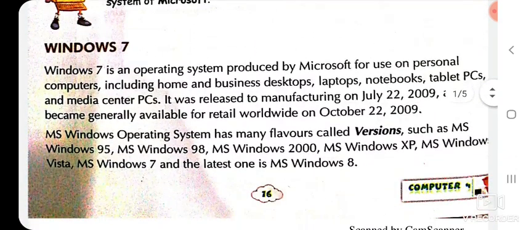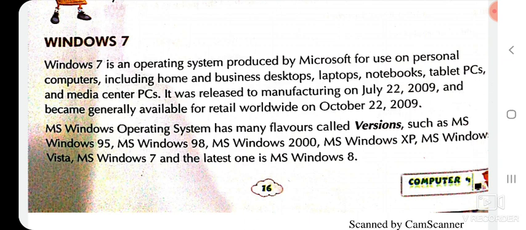The first topic is Windows 7. Windows 7 is an operating system produced by Microsoft for use on personal computers including home and business desktops, laptops, notebooks, tablets, PCs and media center PCs. Here it means Windows 7 is an OS. What is the full form of OS? Operating system. Brought out by Microsoft and it is mainly used on desktops, computers and laptops.